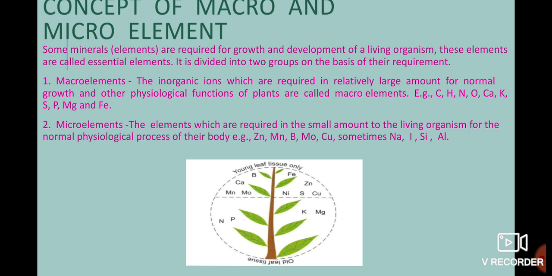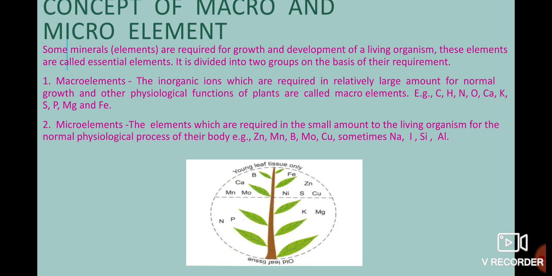In simple words, the elements required in large amounts by plants for performing the vital functions of their body are called macro elements. Right now we are going to focus only on plants.